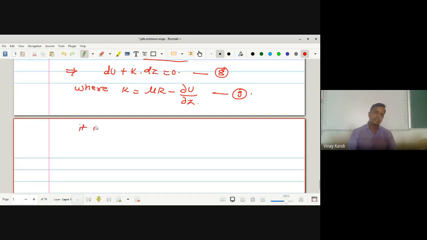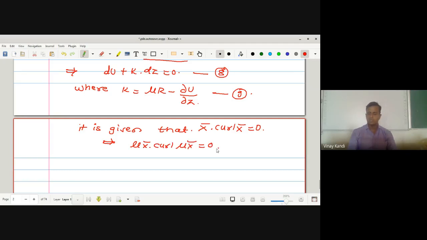It implies mu x bar dot curl mu x bar is equal to 0, by the previous theorem. This is equation number 10, where mu x bar is equal to (mu p, mu q, mu r).